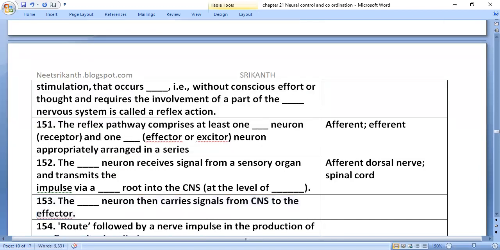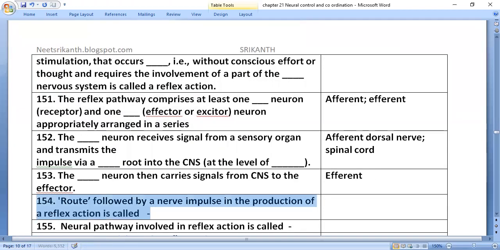The efferent neuron then carries signals from the CNS to the effector.